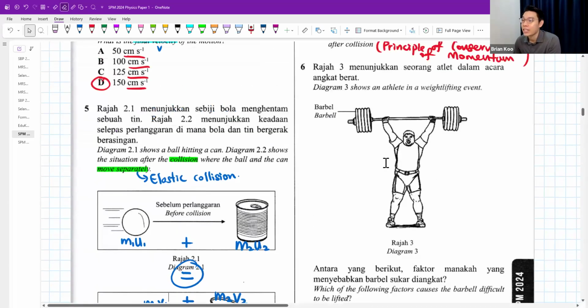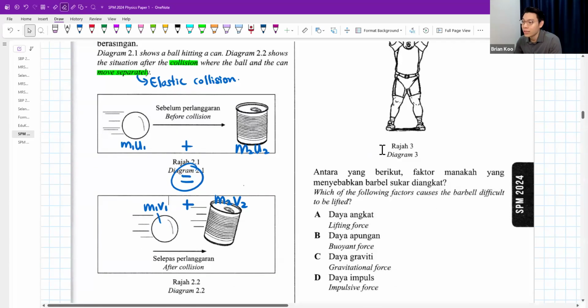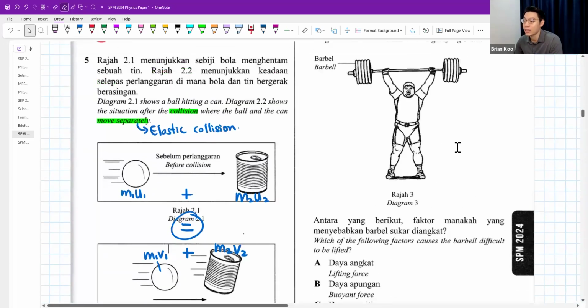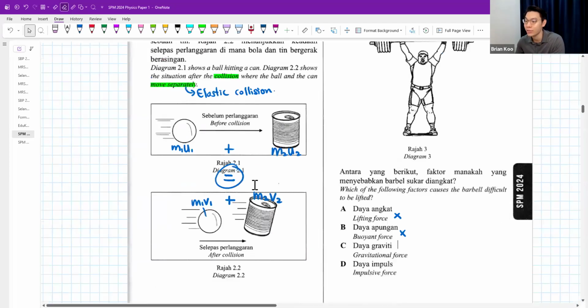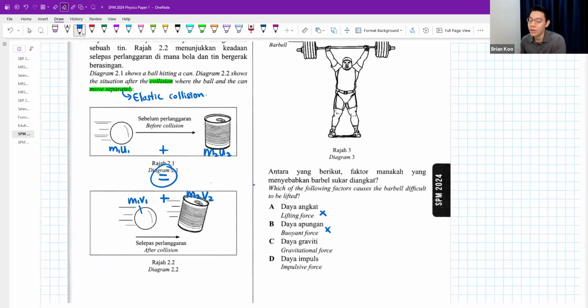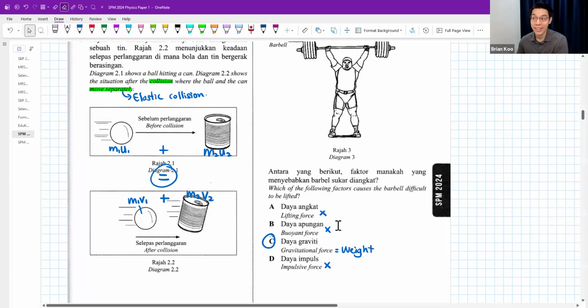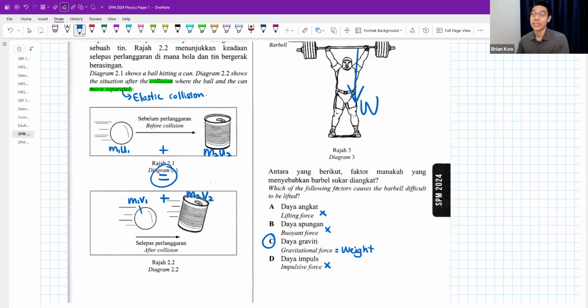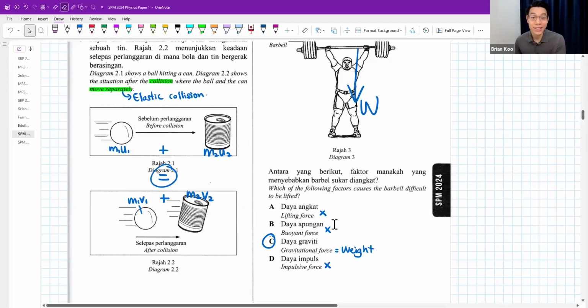Okay. Question 6. Diagram 3 shows an athlete in a weightlifting event. Which of the following factors cause the barbell difficult to be lifted? Why is it difficult to be lifted? Lifting force makes it easier to lift. There's no buoyant force here for sure. This is not a hot air balloon or anything. Impulsive force, not really, because there's no impact. Answer is C. This is testing you whether you know the weight of the barbell means the gravitational force. Because the weight is constantly being downwards. This is the weight, gravitational force, which is why it's difficult to lift something heavy because there is weight.